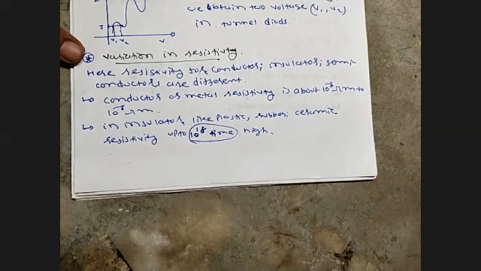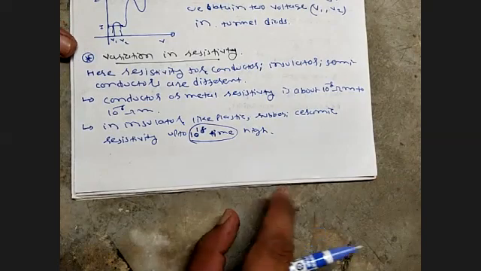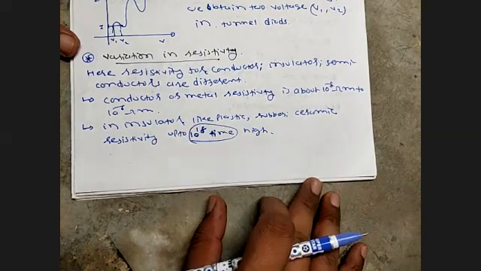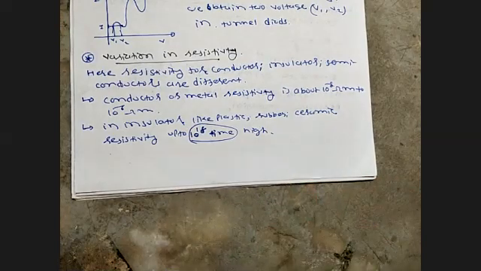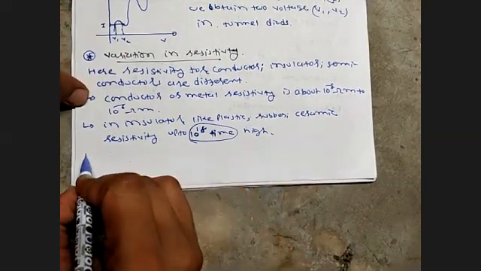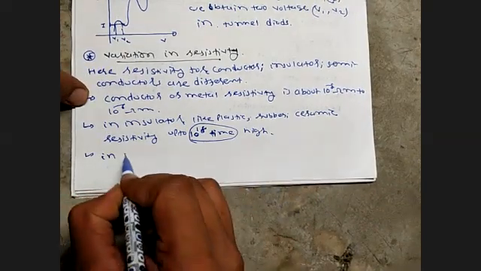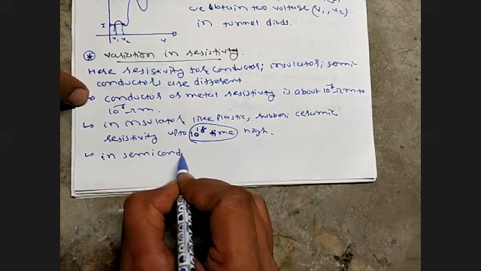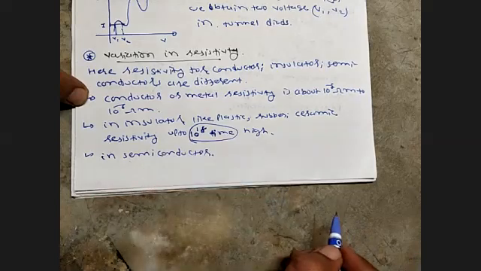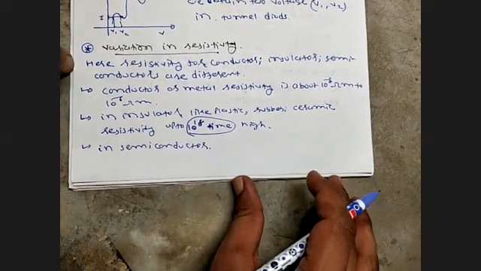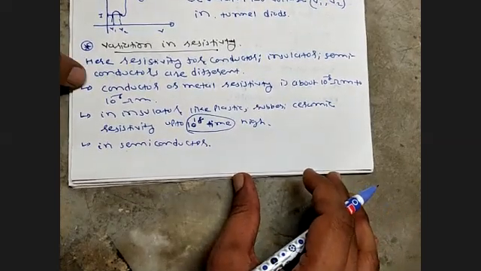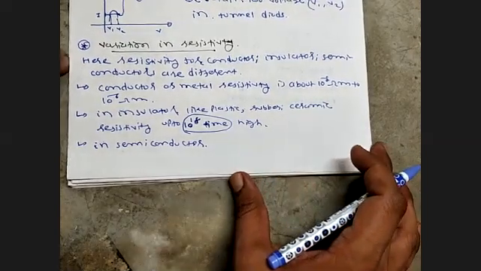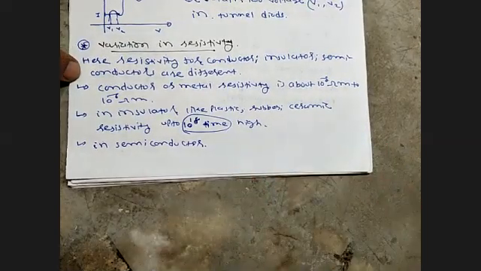And resistivity in a semiconductor is different. It is negative. Resistivity in a semiconductor is negative, you see. In semiconductors, the resistivity versus temperature graph has a negative slope.